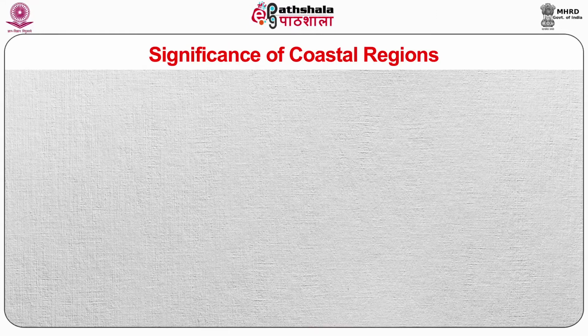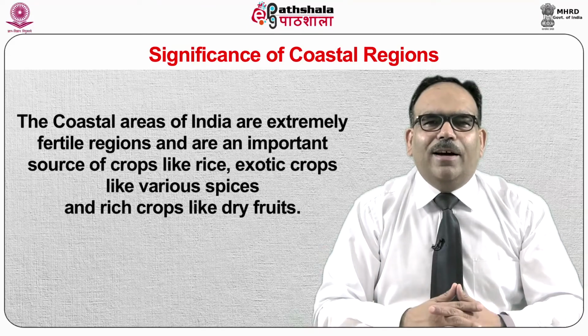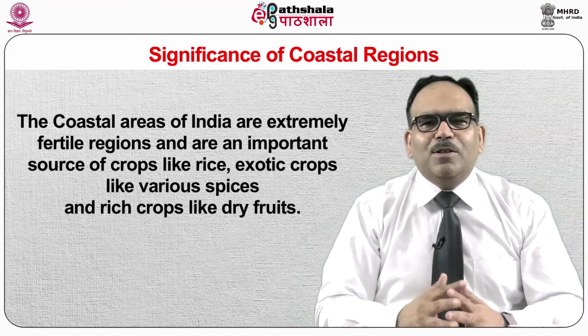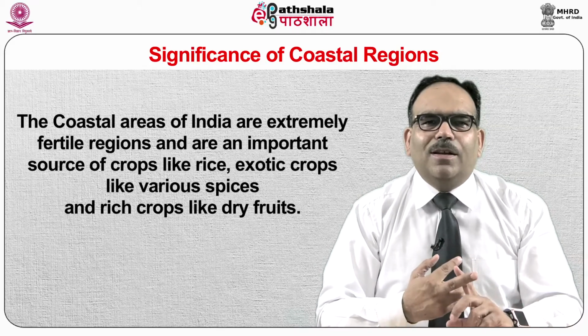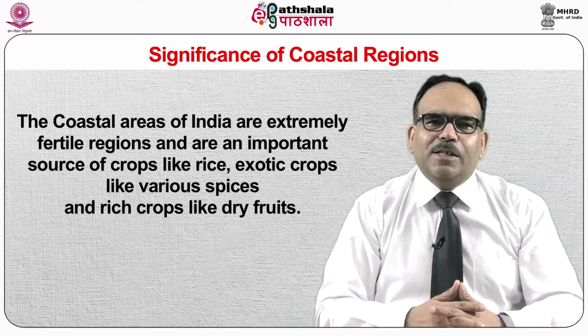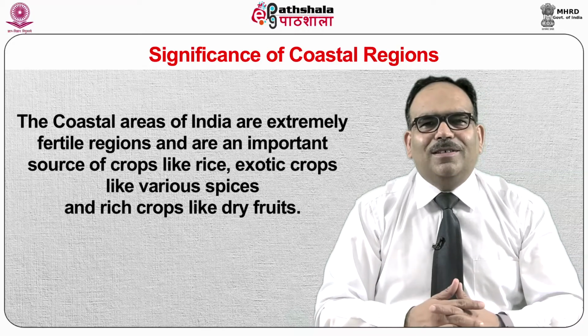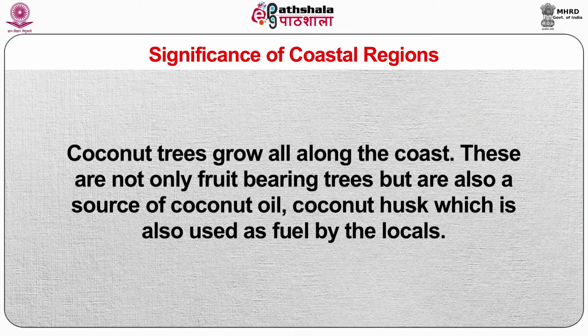Let's discuss now the significance of coastal regions. The coastal areas of India are extremely fertile regions and are an important source of crops like rice, exotic crops like various spices and rich crops like dry fruits. Coconut trees grow all along the coast. These are not only fruit bearing trees but are also a source of coconut oil and coconut husk, which is also used as fuel by the locals.